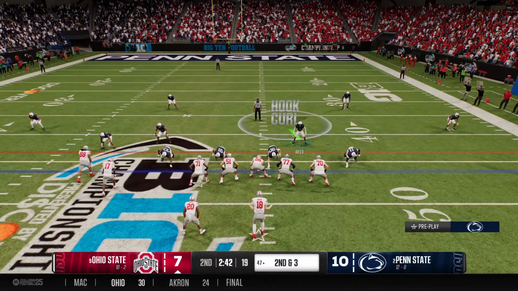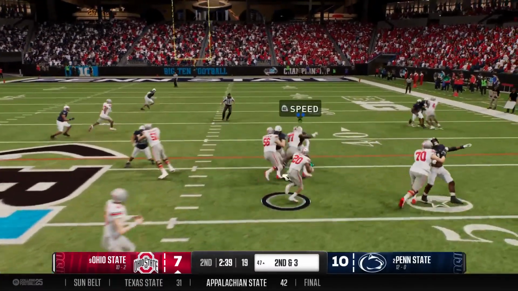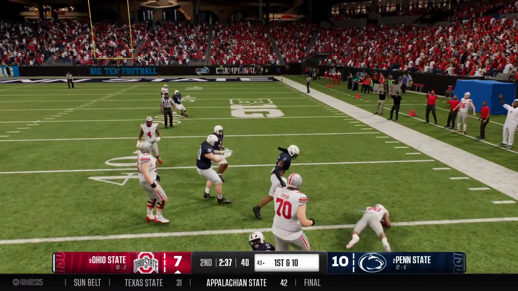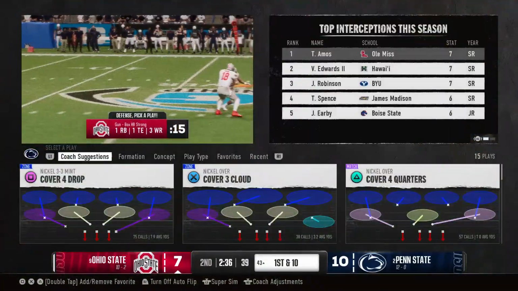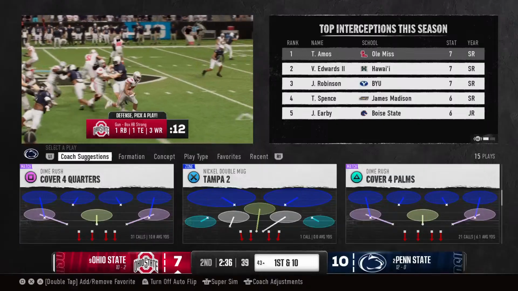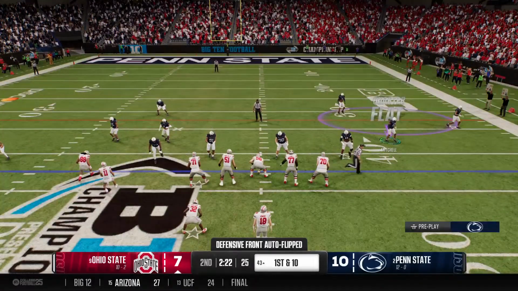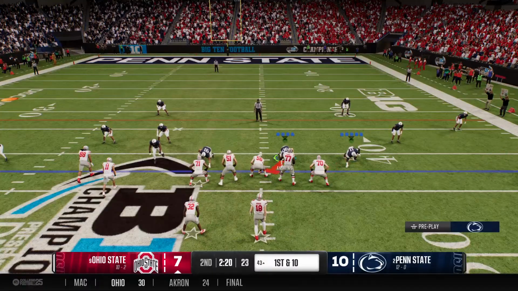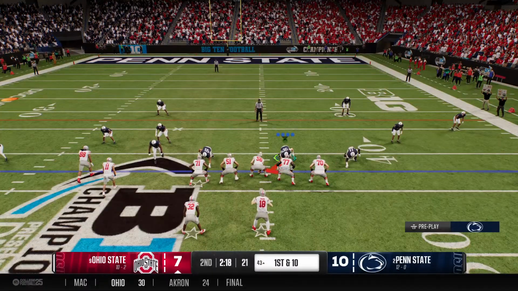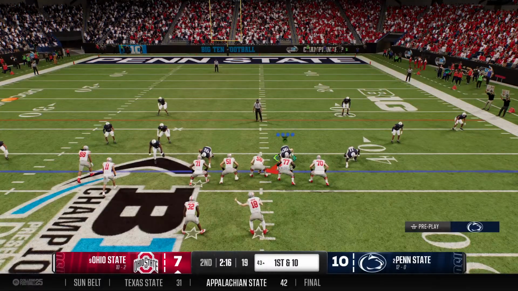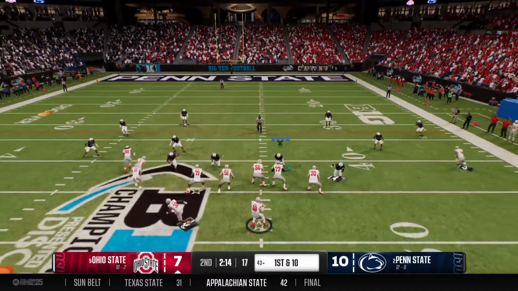Out of the shotgun, he hands it off. He picks up the first down, but gets drilled on the tackle. Look, I realize on any play call, when it's properly executed, it can go to the house for a touchdown. But the runs that really make a game plan work are the ones where you get just what you need. And he barely got the first down, but he got it.